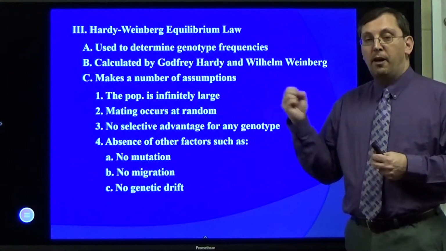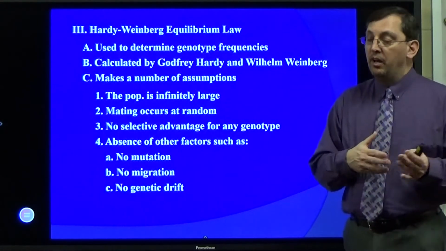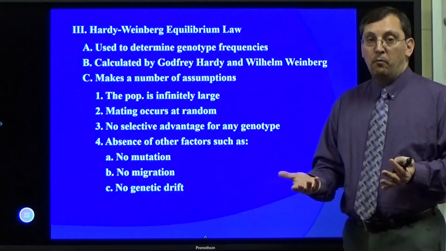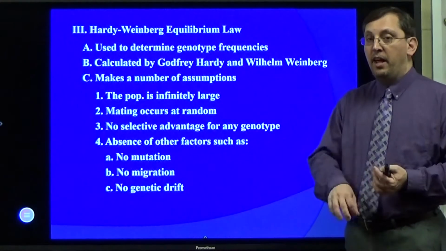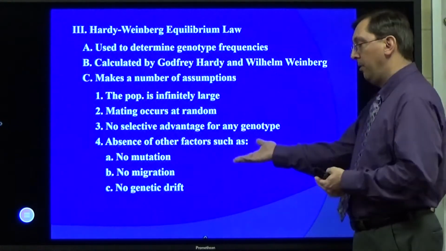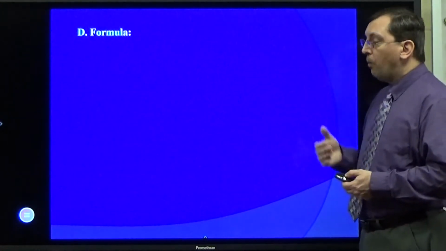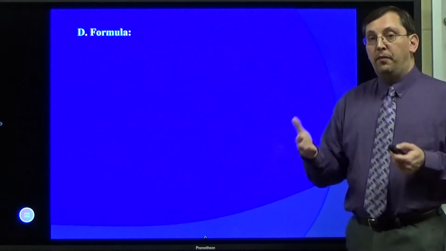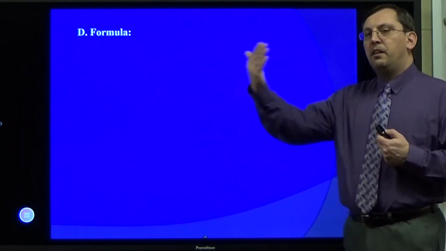The idea of pulling it out sort of randomly out of a hat and just sort of moving everything to one direction as opposed to the other. If I pull out of a 50-50 bag of red and blue marbles, chances are I should get roughly 50-50, but I could get a handful of almost all blue marbles and push the population in one direction. That would be genetic drift. The formula for it is based off of that binomial theorem probability, p plus q equals 1, except we're taking a different step forward.